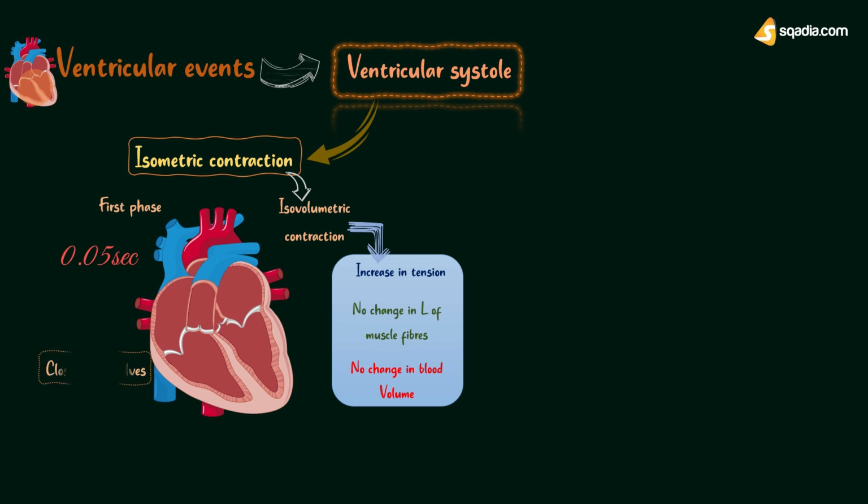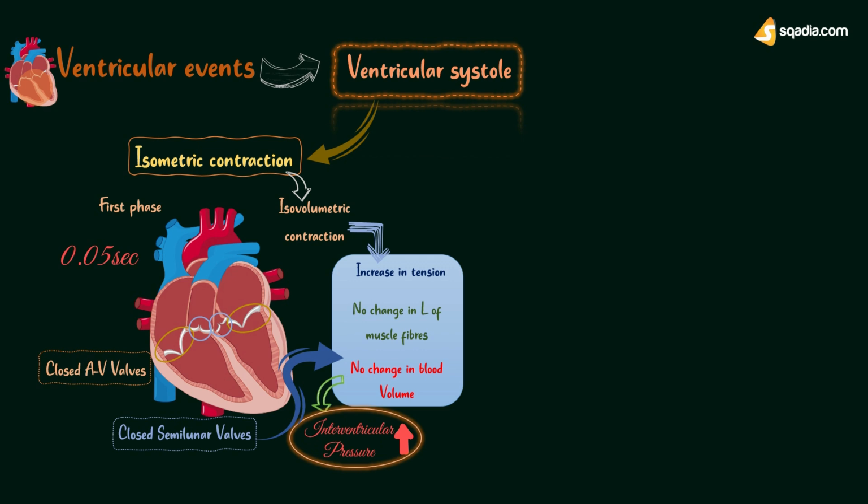This phase starts immediately after atrial systole, when the atrioventricular valves are closed due to increase in ventricular pressure. Semilunar valves are already closed. Now, ventricles contract as closed cavities in such a way that there is no change in the volume of ventricular chambers or in the length of muscle fibers. Only the tension increases in ventricular musculature. Because of increased tension in ventricular musculature during isometric contraction, the pressure increases sharply inside the ventricles.